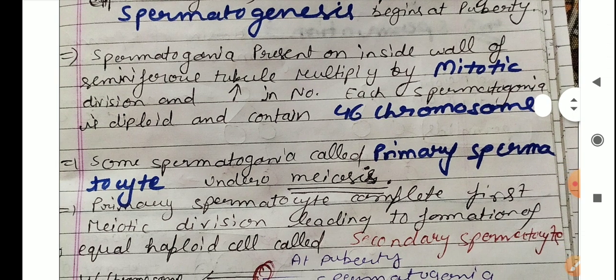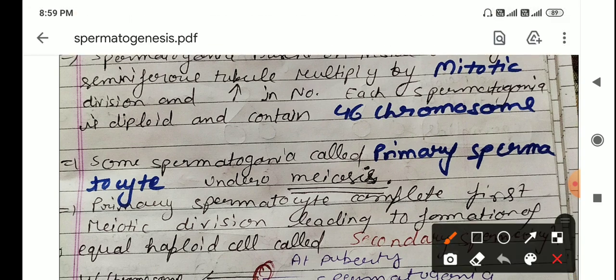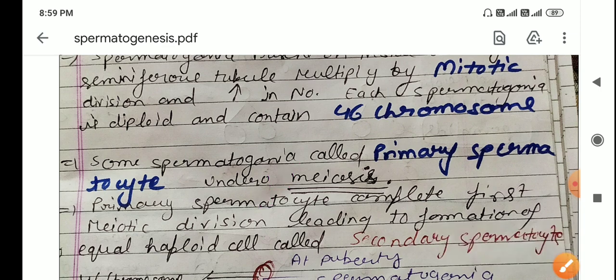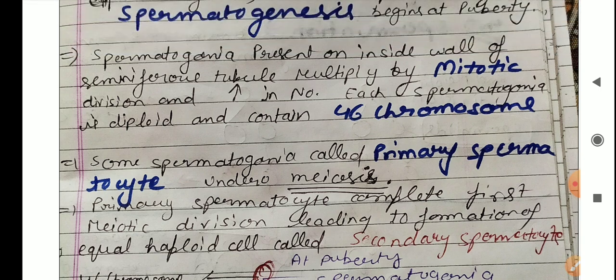Some spermatogonia are called primary spermatocytes, and these primary spermatocytes undergo meiosis.